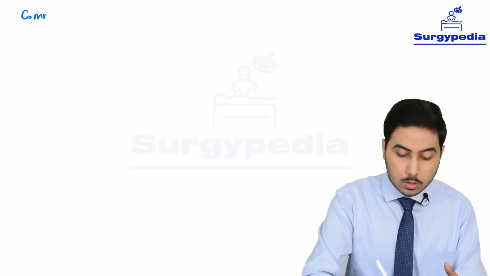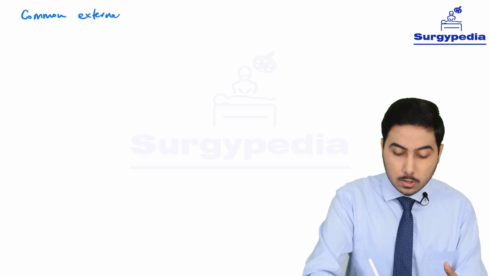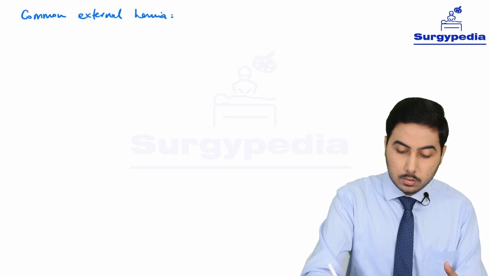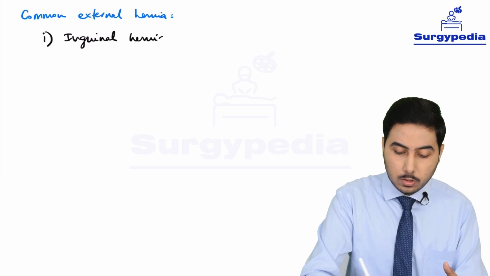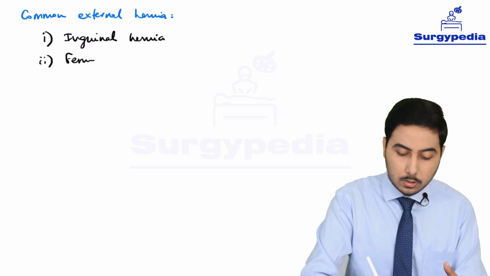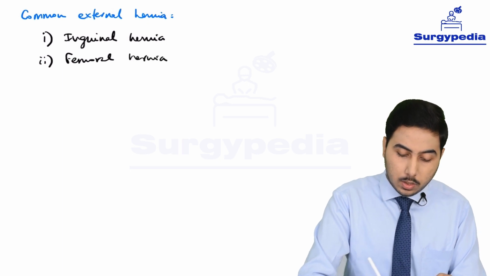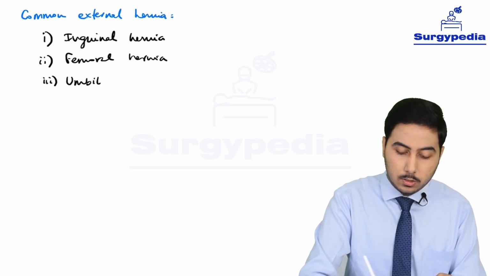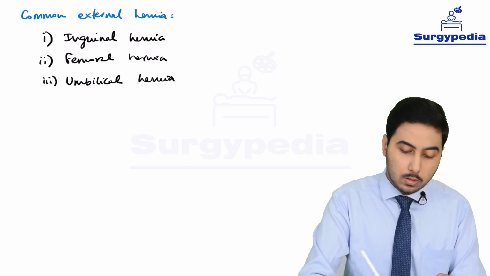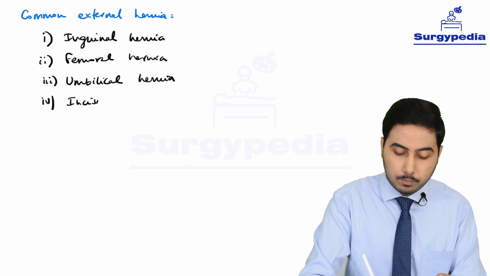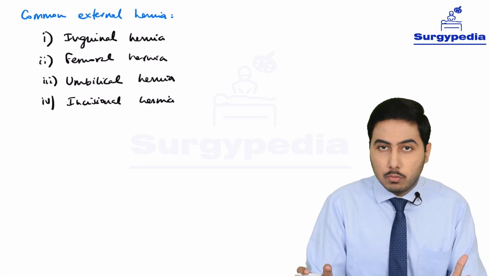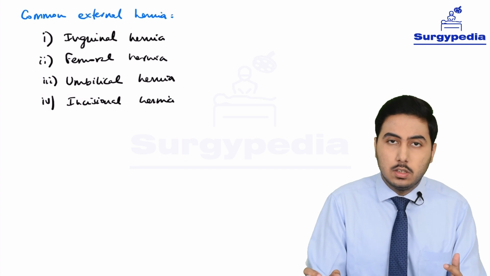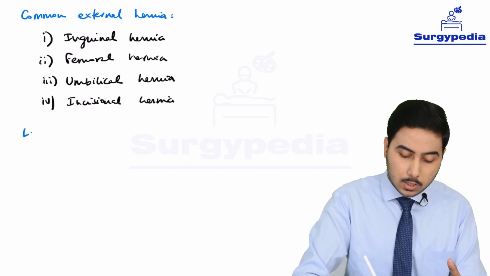Okay, so now let's look at a few common types of hernia. Some common external hernias are: number 1, inguinal hernia; number 2, femoral hernia; number 3, umbilical hernia; number 4, incisional hernia. So these are the most common types of hernia that we encounter in clinical practice, and that is why these are the 4 hernias which we are going to talk about, because these are the most important.